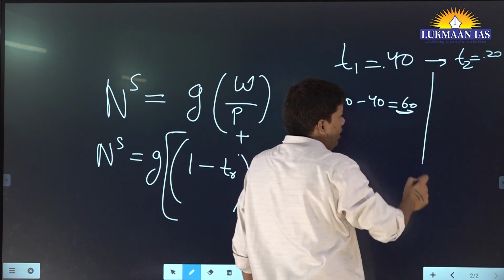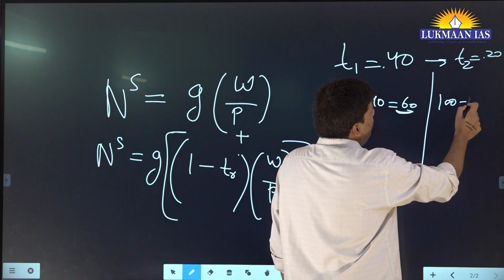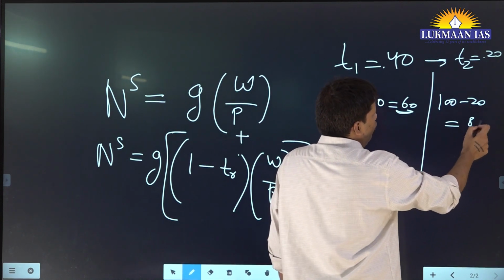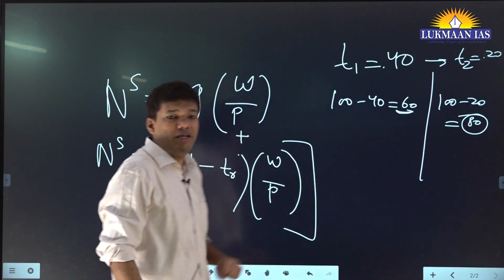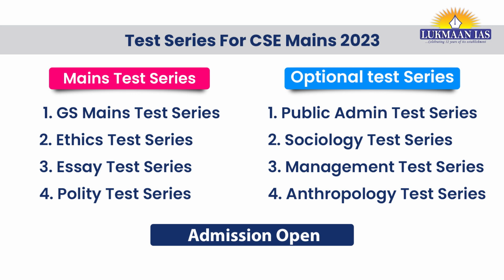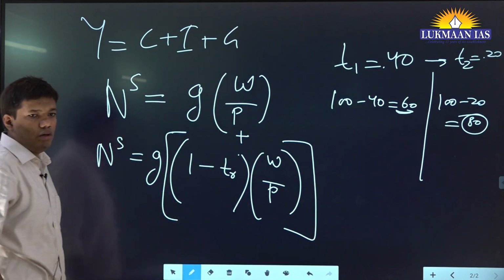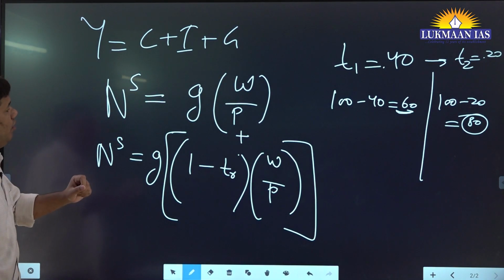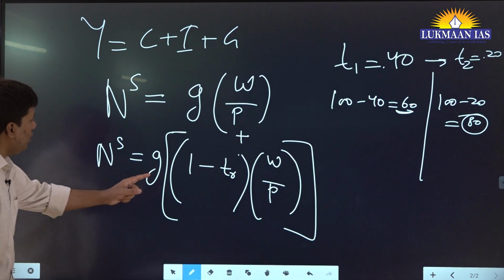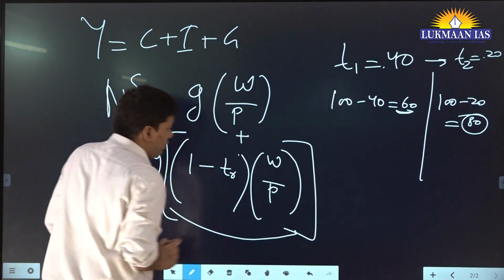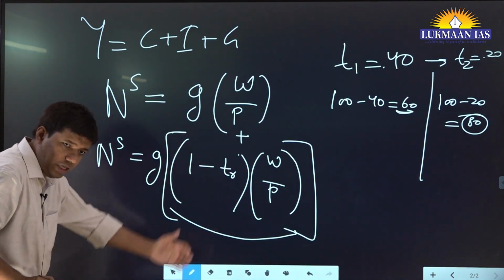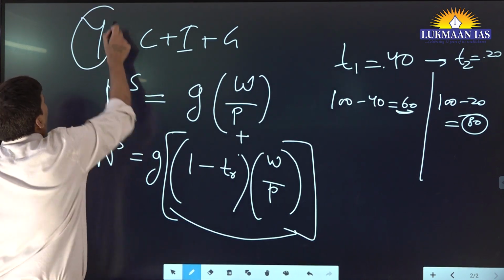Fine. In this case, what will happen? 100 minus 20, their income is 80 rupees. So here the income has enhanced. So due to enhanced income, can you trace again the same equation? Y is equal to C plus I plus G. Now tell me, can you help me understand how this decreased taxation will influence output?